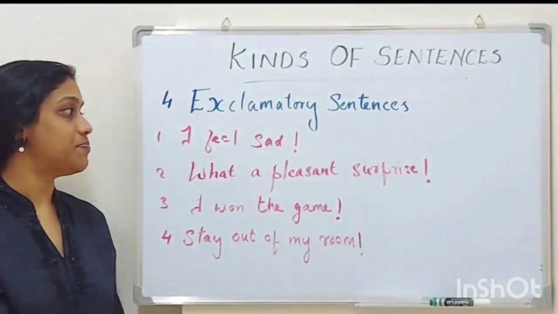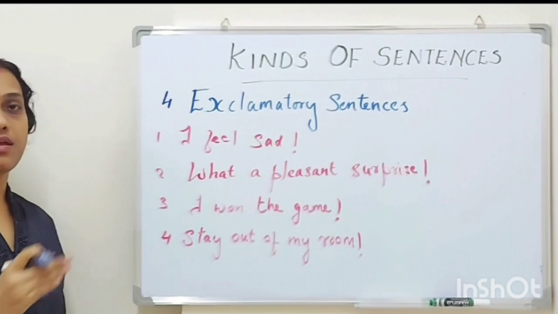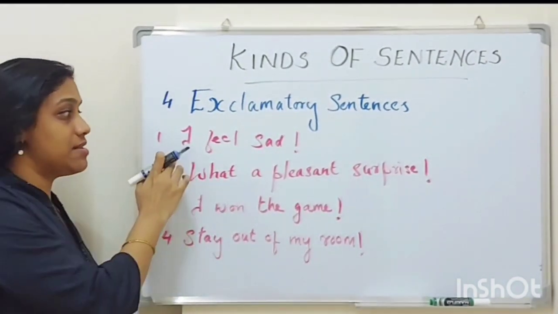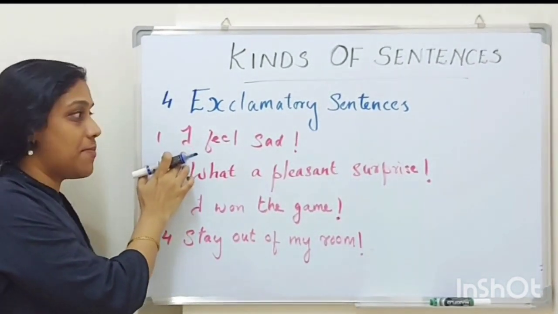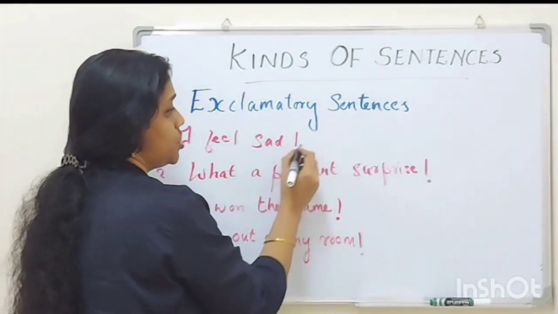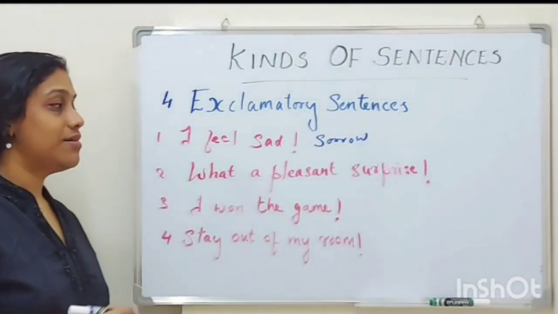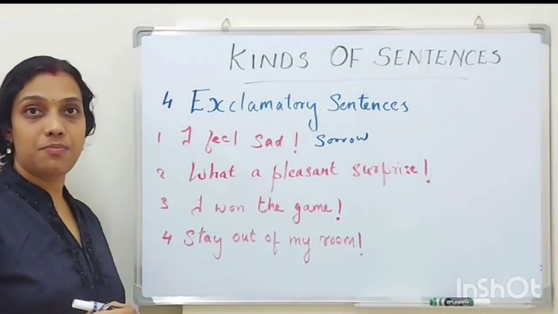Let us see the examples. I feel sad! What is it? Here the emotion is sorrow, and we can see that the sentence starts with a capital letter and ends with an exclamation mark. So here the emotion is sorrow, right?